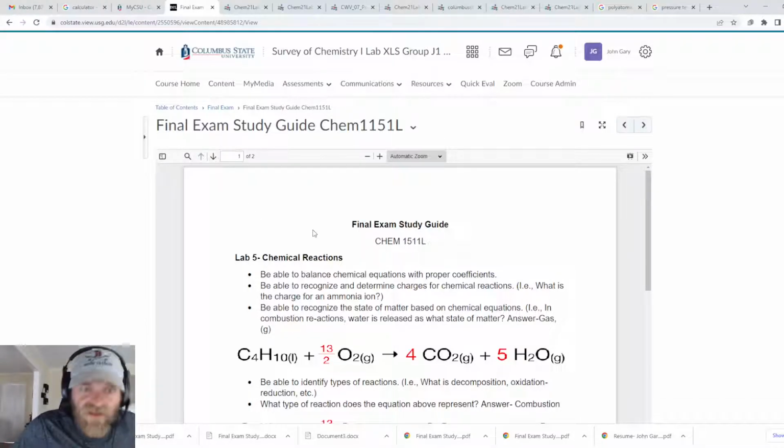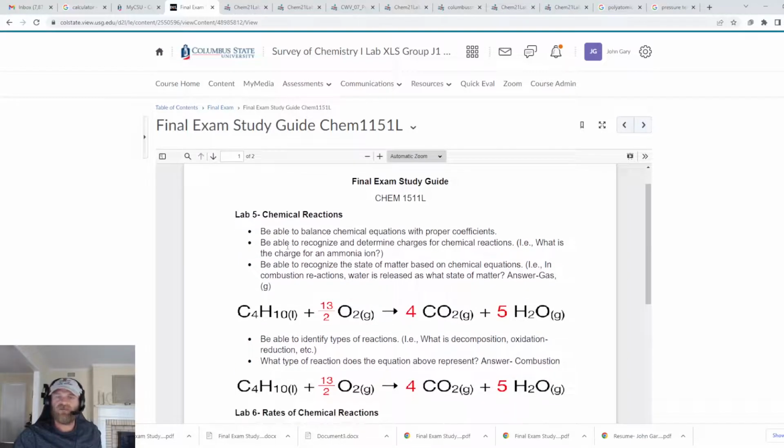All right. First up, we have Lab 5, and that is dealing with chemical reactions. I'm very straightforward on the study guide. If you can do all of these things, then you're going to do very well on the final.